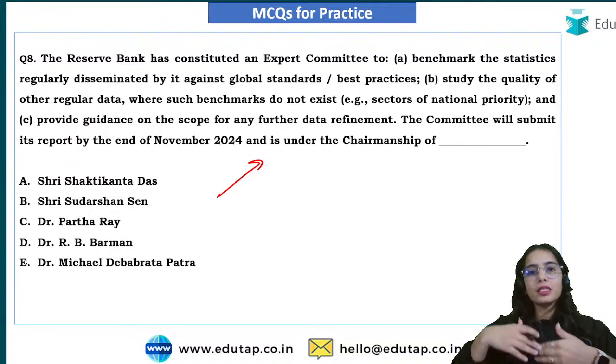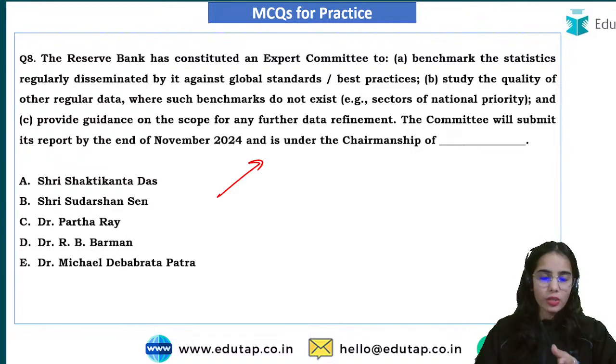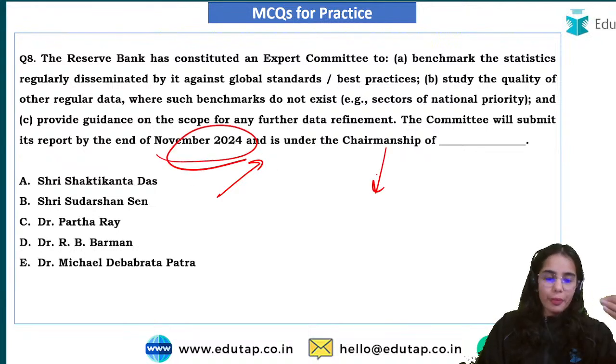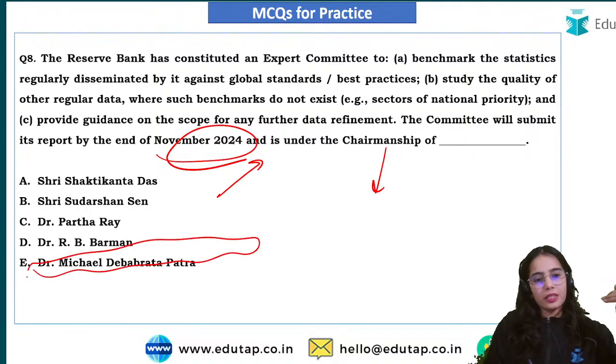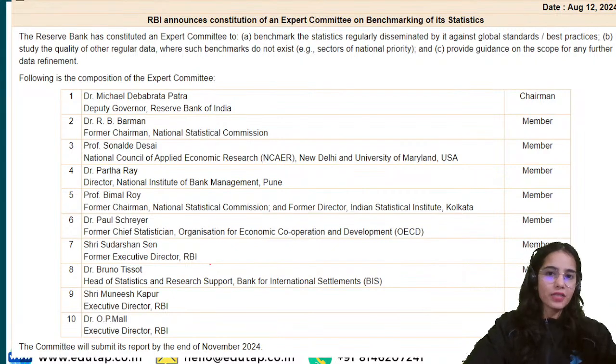That is the idea of the Reserve Bank of India, and for that the expert committee has been constituted, which is going to provide its report at the end of November 2024. The chairmanship of this committee is under Dr. Michael Debabrata Patra. So yes, E is the right answer. Very good, everyone has given the right answer.